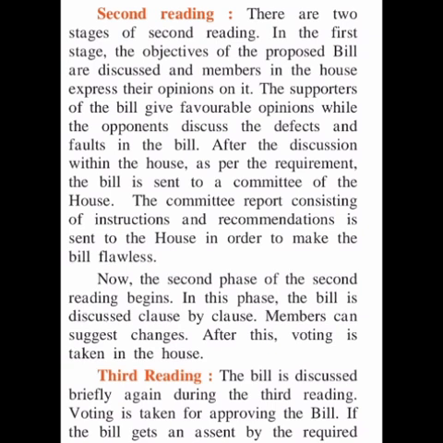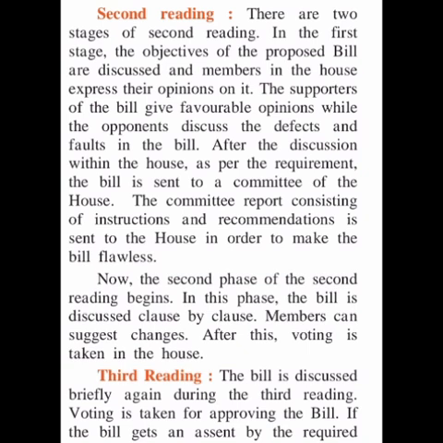After first reading is over, the bill goes for second reading, and there are two stages of second reading. In the first stage, the objectives of the proposed bill are discussed and members in the House express their opinions on it. The supporters of the bill give favorable opinions while the opponents discuss the defects and faults in the bill. There is always an opposition party available in the Parliament. They have the right to question and the right to discuss the defects and faults in the bills.